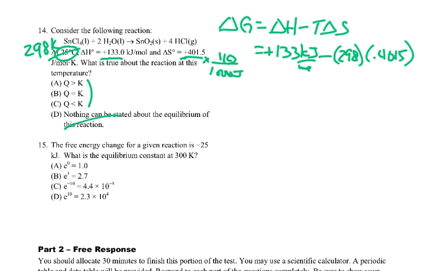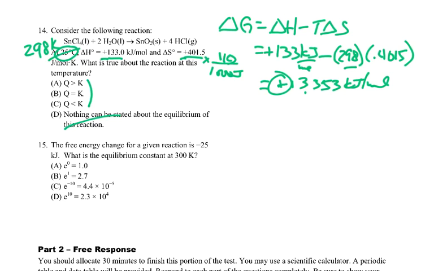And then that'll give me kilojoules per mole Kelvin times Kelvin, so kilojoules per mole. So let me calculate that. When I do this, I get a value of positive 13.353 kilojoules per mole. And I don't really care about the value, I really care about the sign.